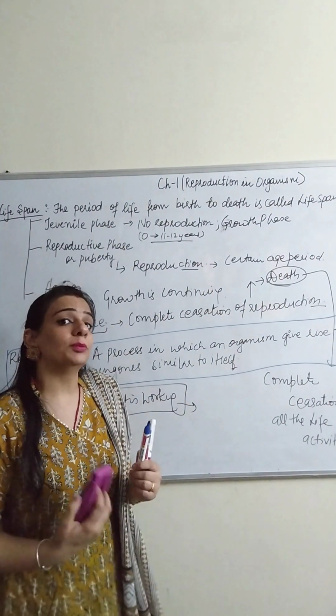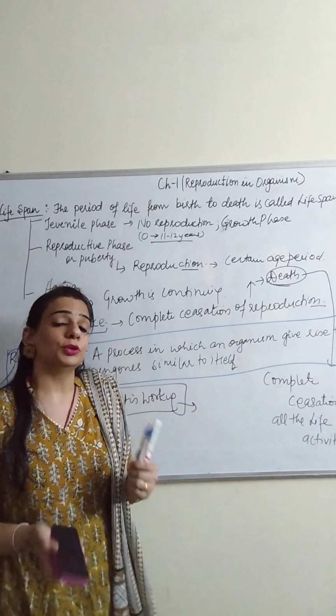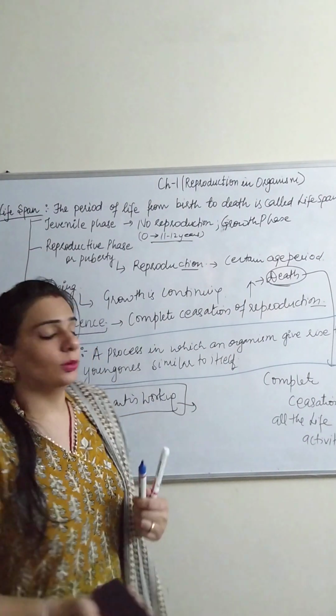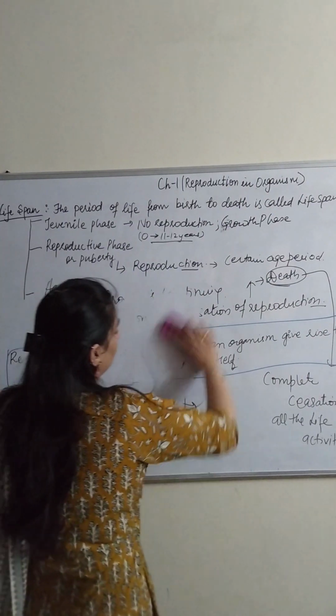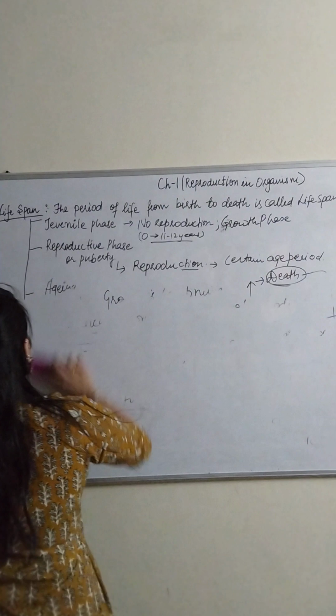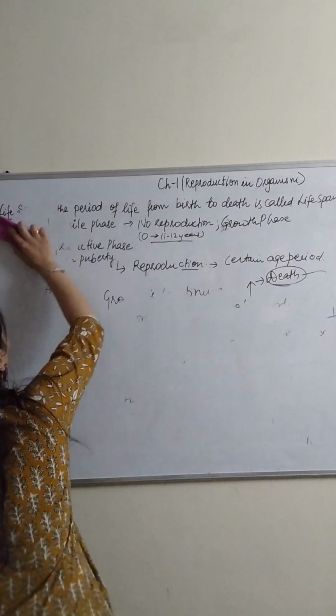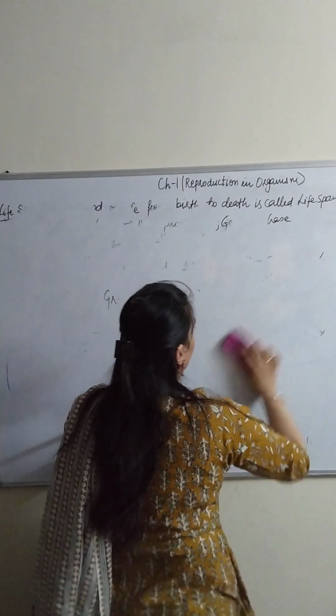A dog will be able to produce a progeny of dog only. A human will be able to produce the progeny of human only. So all these are the processes that would be a part of this chapter and we are going to study today. Now what is reproduction? Reproduction, as all of you know, is essential for the continuity of life.